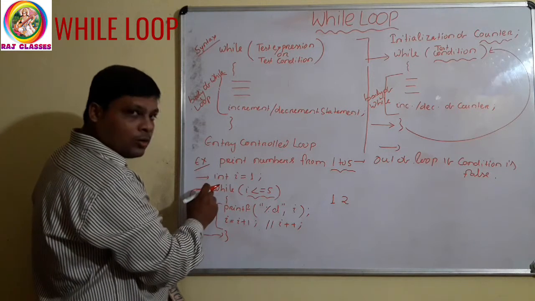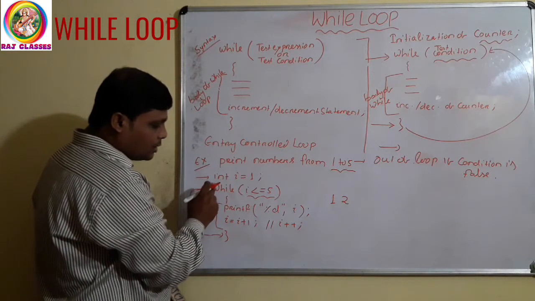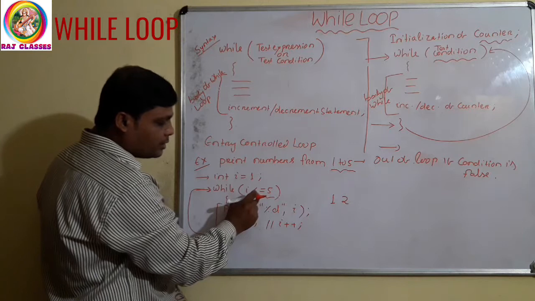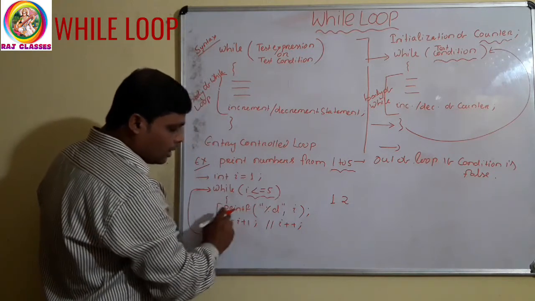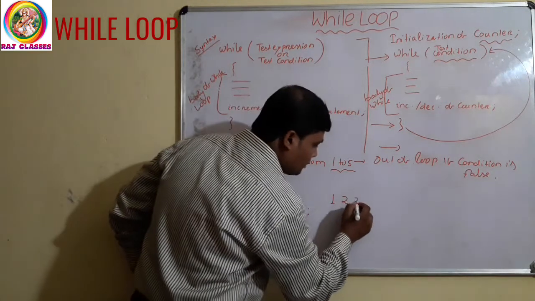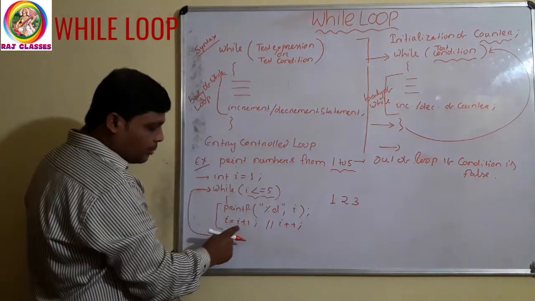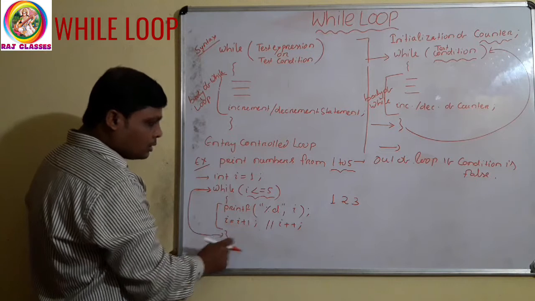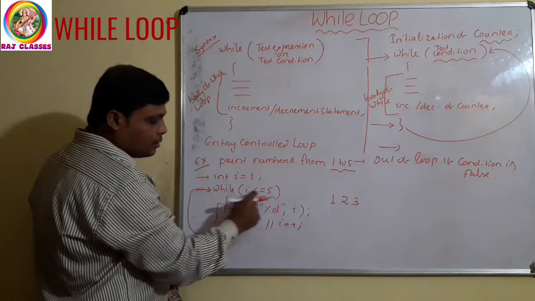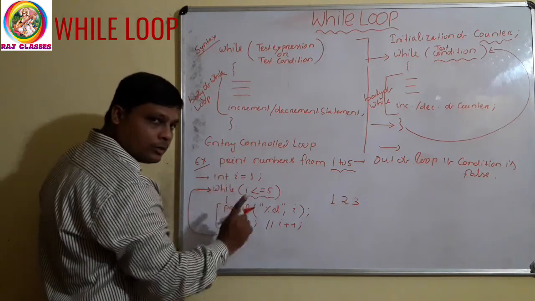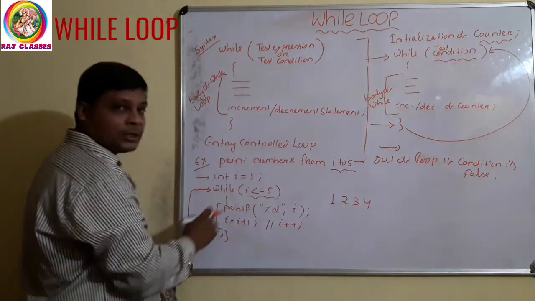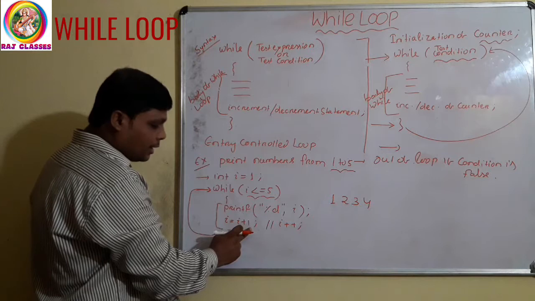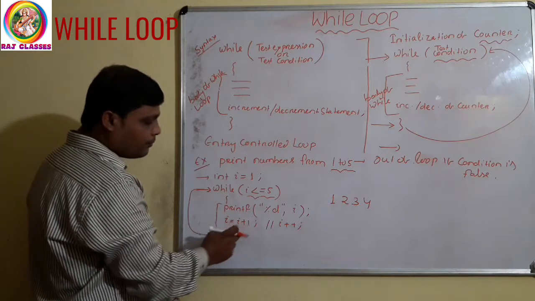Again it will go to the starting of this loop. It will again check this condition, 3 less than or equal to 5, condition true. So it will print what? The i value is 3. Then the i value will be incremented to 4. Again it will check this condition, 4 less than or equal to 5, condition true. So it will print 4. Like this, again it will be incremented, the i value is 5.